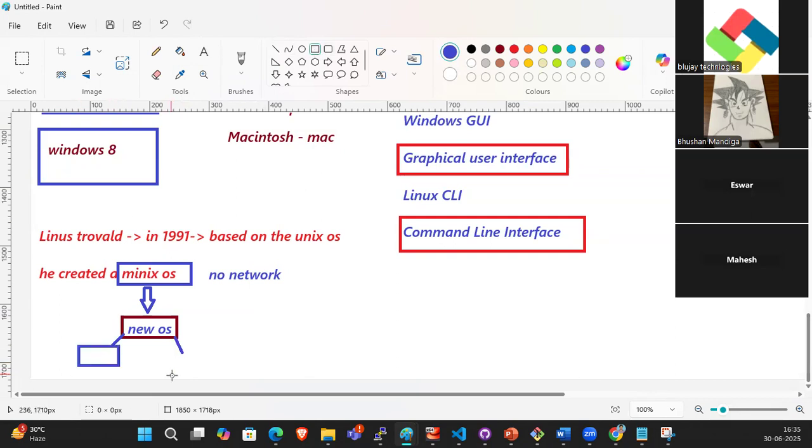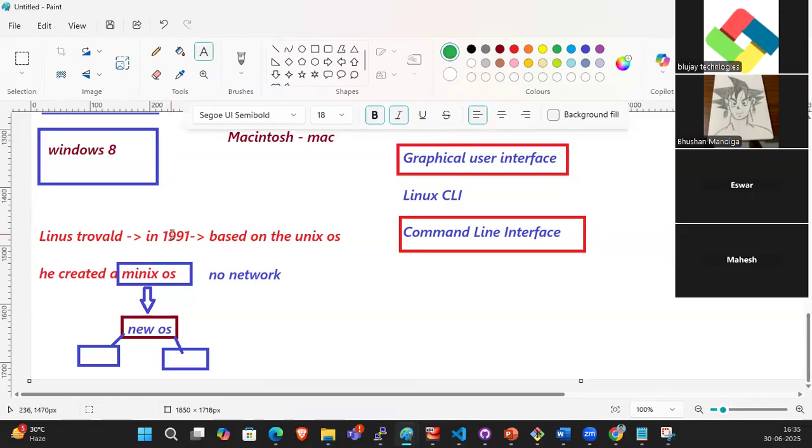So what did he take, guys? He took the first four letters from his name. What are the four letters? L-I-N-U, Linus Torvald, right? And the last letter from Unix.